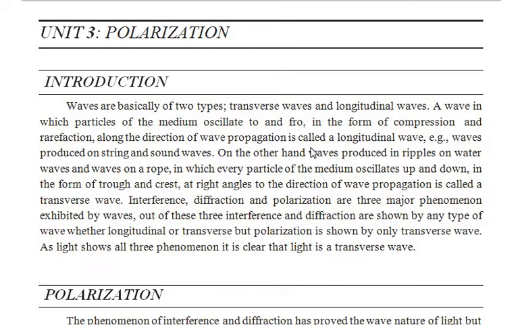Yesterday we have seen polarization. That means there are different types of vibrations. When one can obtain the vibrations of one type, then the process is known as polarization. We have seen there are two types of waves, transverse waves and longitudinal waves. A transverse wave has different types of vibrations, and the vibrations which consist of all directions are called natural light.